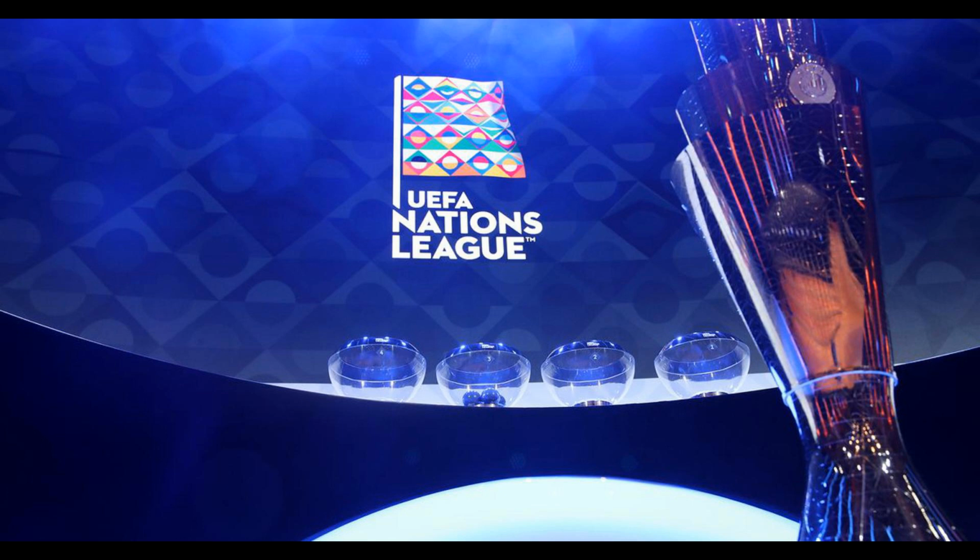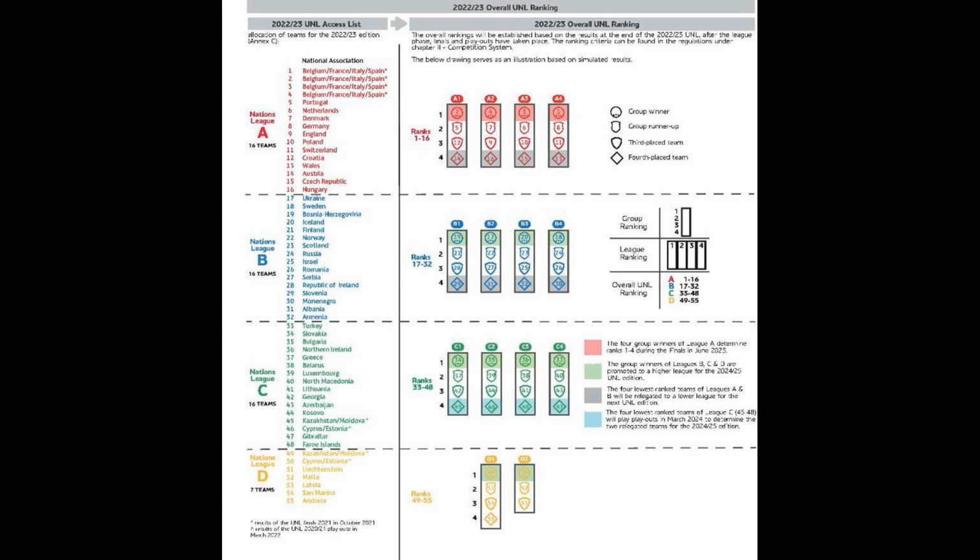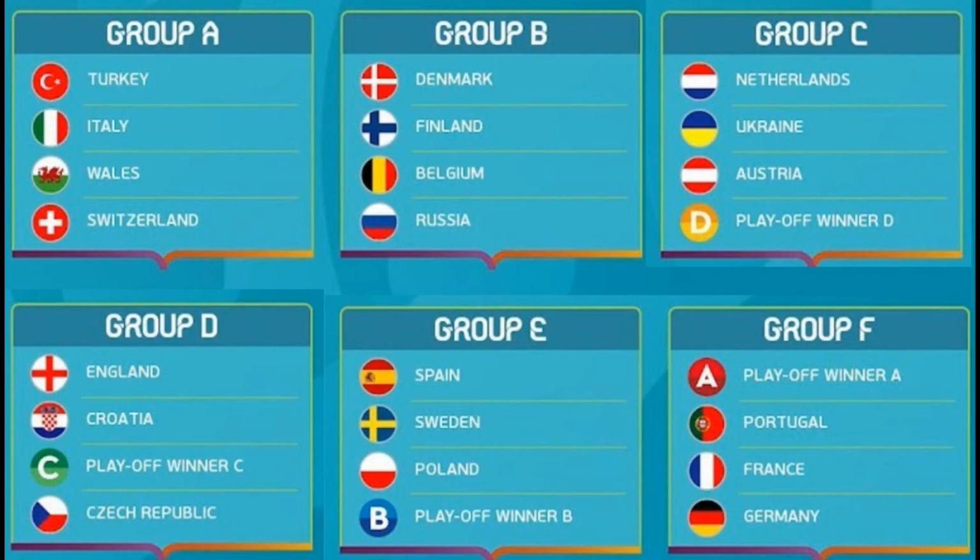In each group, teams will play their opponents home and away, with the matches set to take place in June and September 2022. Due to scheduling for the 2022 World Cup next winter, 4 of the 6 match days will take place in June. The winners of each group in League A will progress to the knockout finals in June 2023. The finals, in principle, will be hosted by one of these 4 teams.